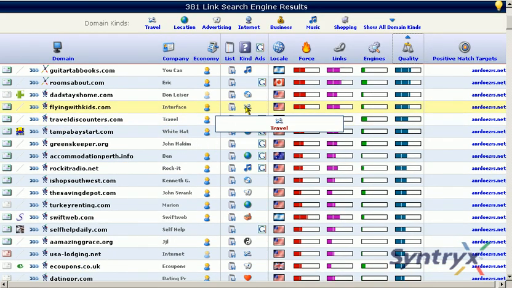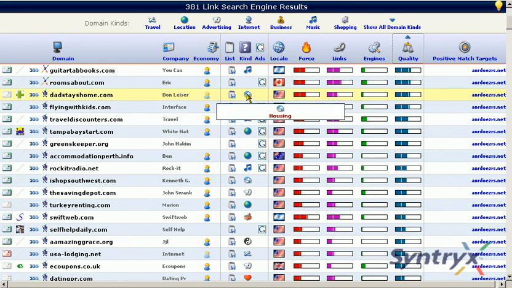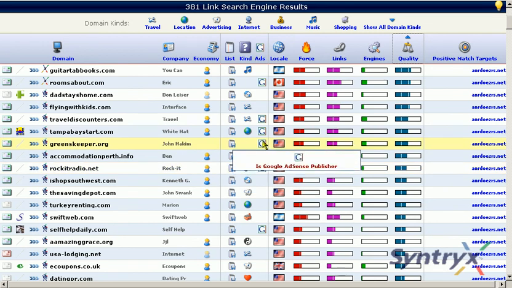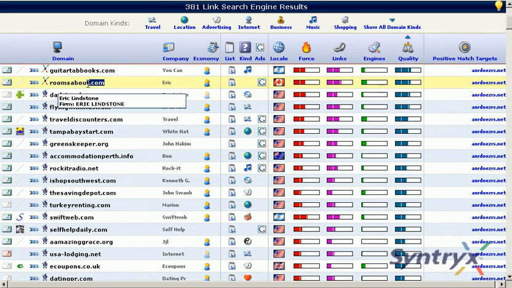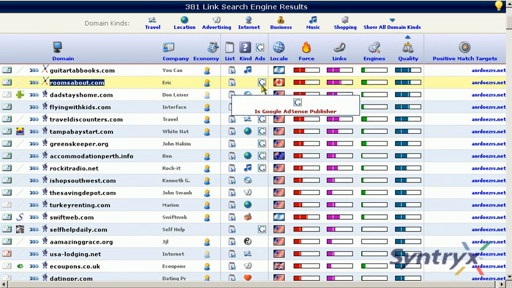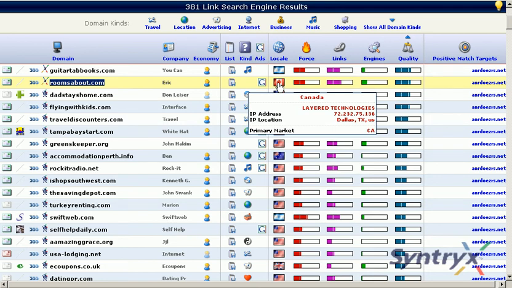The next column is the kind. So what kind of a site is this? This algorithm uses keywords to determine the specific space that this domain specializes in. The Google AdSense column just runs a flag when we found ads by Google or Google syndication at this publisher's site. So they were there or they are there, and this is a sign of a publisher who knows how to monetize their site. And next, the locale takes a look at the geo-IP, the whois information, the traffic information, and also the top-level domain to determine location.